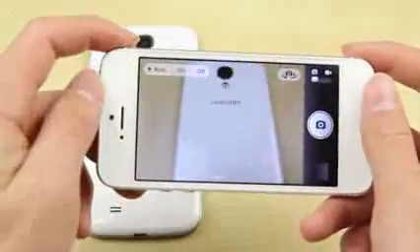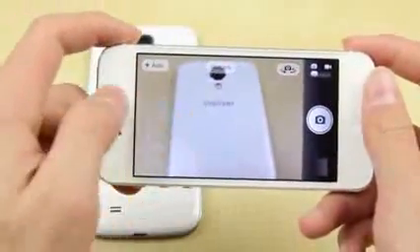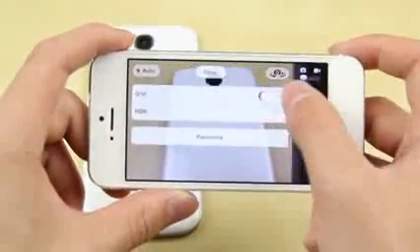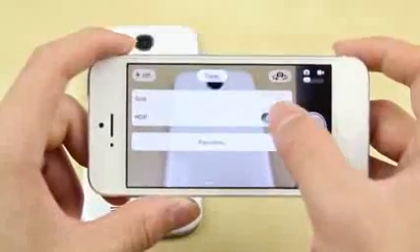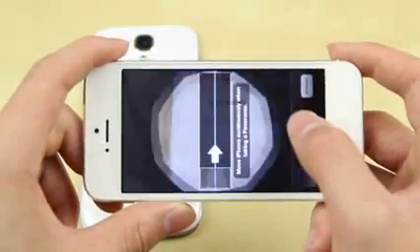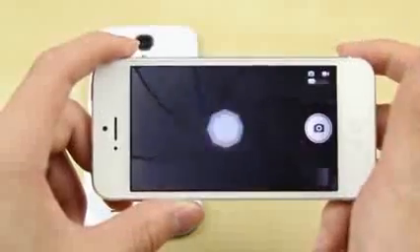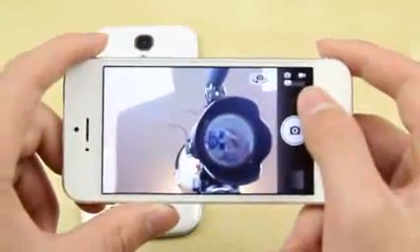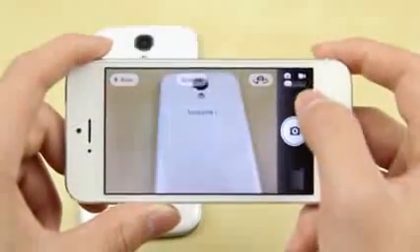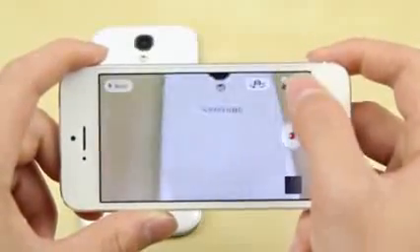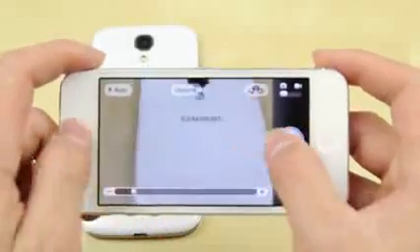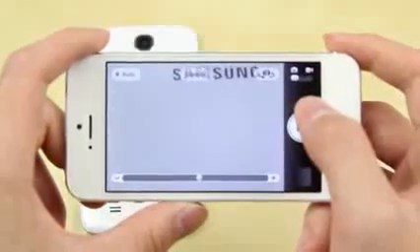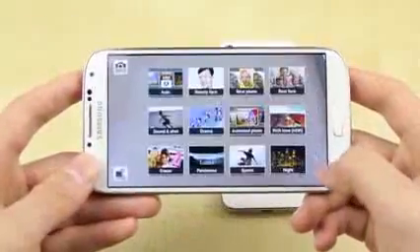Before we move on to the actual test, we're going to take a look at the interface of both these phones. You can see that there's a flash control. The iPhone overall has a very simple interface. Obviously, you have touch to focus. There's also a grid as well as HDR option, and there is also panoramic photo, which is also pretty easy to use and does a pretty good job in my opinion. You can also flip cameras, but overall you can see that there isn't a whole bunch of functionality in the actual iPhone camera. It is really simple, but despite the fact that it is really simple, it still does a very good job. And there is also digital zoom built into it that I don't really recommend using, as it does distort your photos as you zoom in even more, but it's there if you need it.